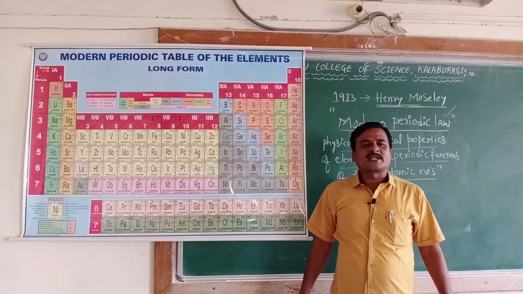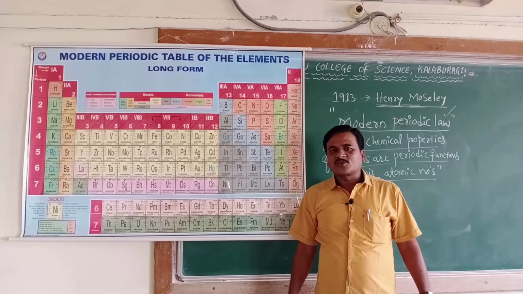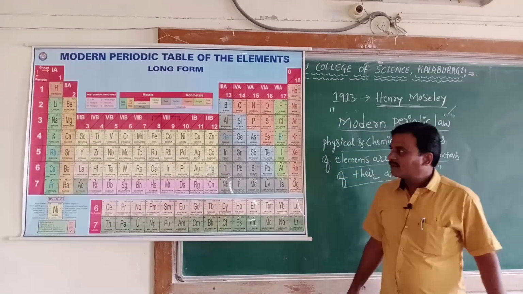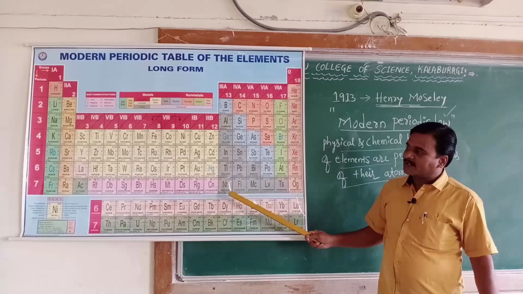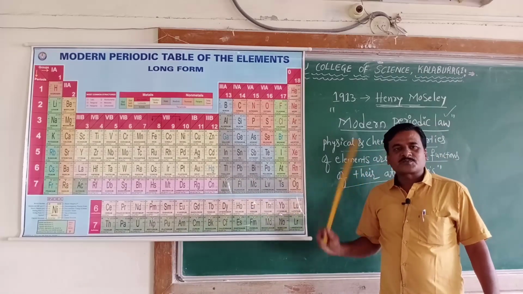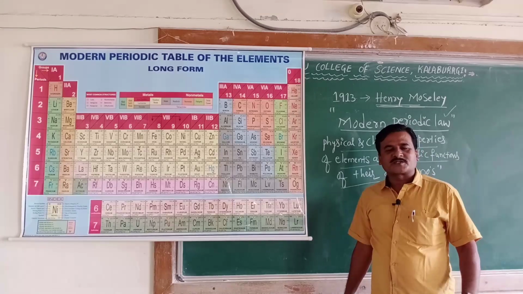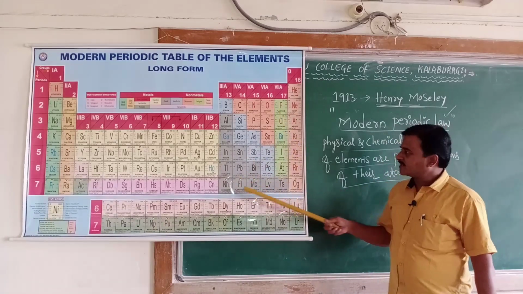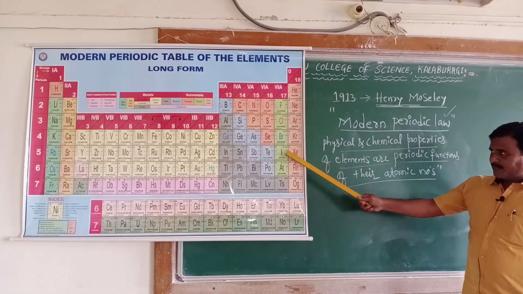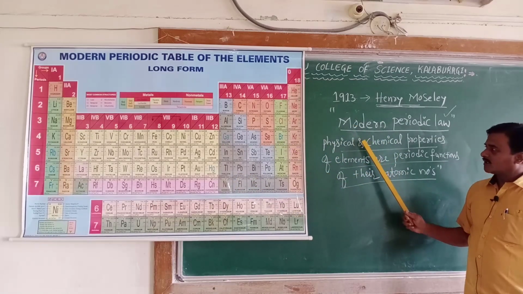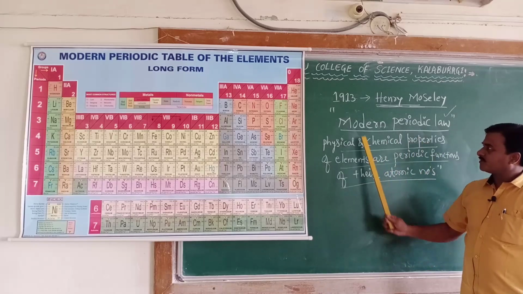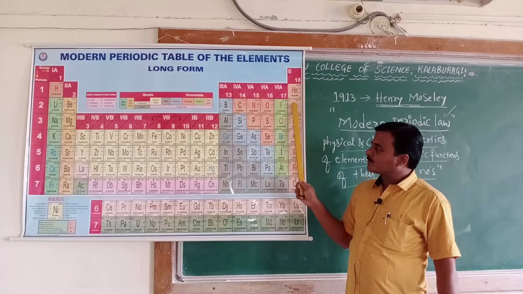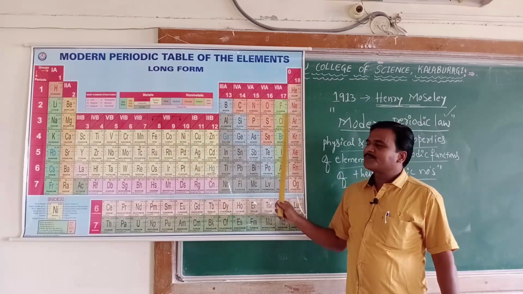The modern periodic table consists of 18 groups and 7 periods. I repeat, when you compare this with Mendeleev's periodic table consisting of 8 groups and 7 periods, the modern periodic table, which is framed on the statement of the modern periodic law, consists of 18 groups and 7 periods.